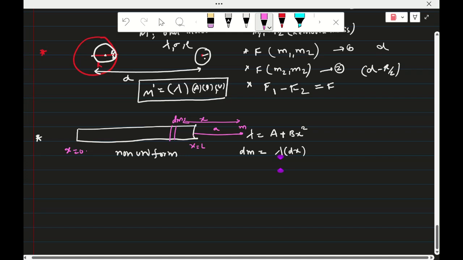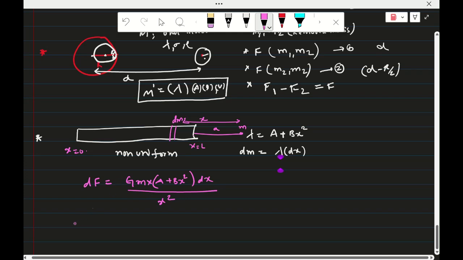Now df is equal to g into the unit mass m, or one small mass you can take. So dm is equal to a plus bx square into dx, divided by the distance squared, x square.